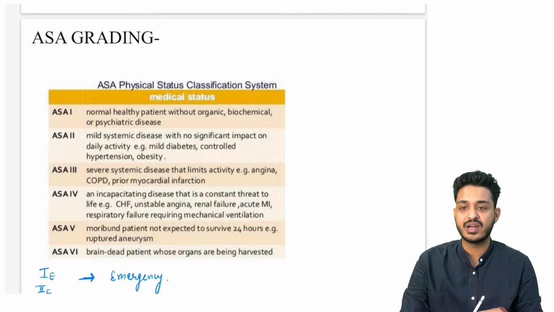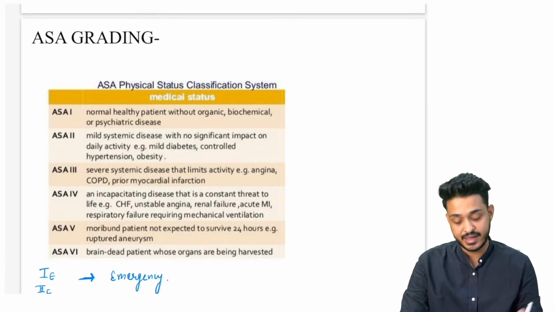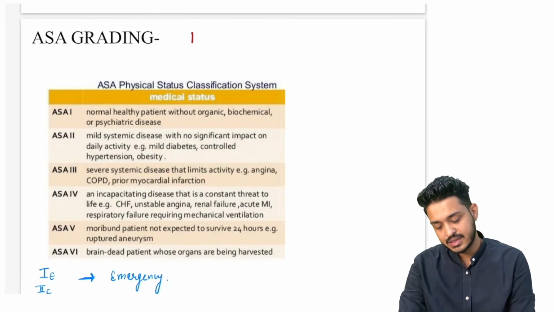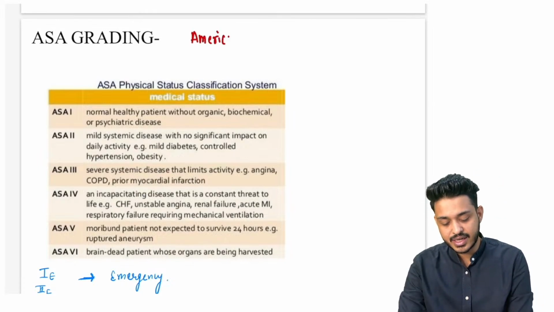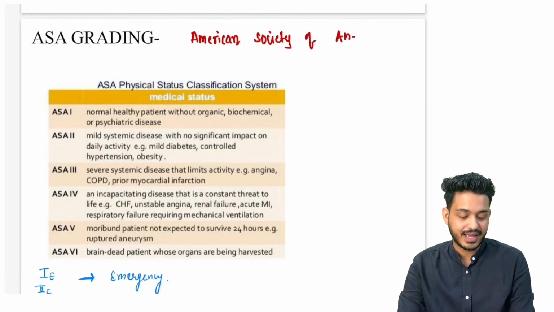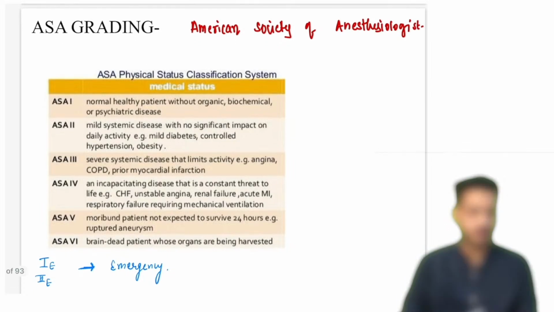So now we are going to understand what this ASA grading is, what it means and why we do it. Let's try to understand this, right? This grading system was given by the American Society of Anesthesiologists. The health status or comorbidity of the person is understood with the help of this ASA grading.